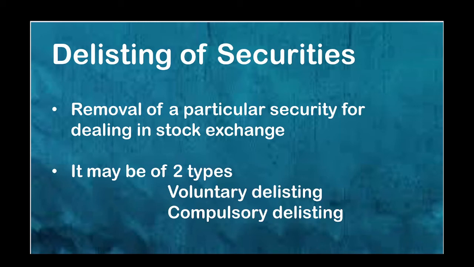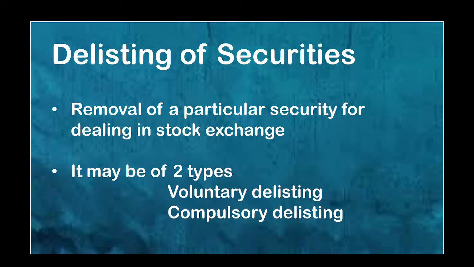If the suspension period exceeds 3 months, the company can go for an appeal to the SEBI against the suspension, and the SEBI gives an opportunity to stock exchange of being heard. And on the basis of this, SEBI may set aside or change the decision of the stock exchange. The stock exchange may also delist a company if the number of shareholders fall below 5 for every 1 lakh capital offered to the public, or if the public shareholding falls below 50% of the public offer.